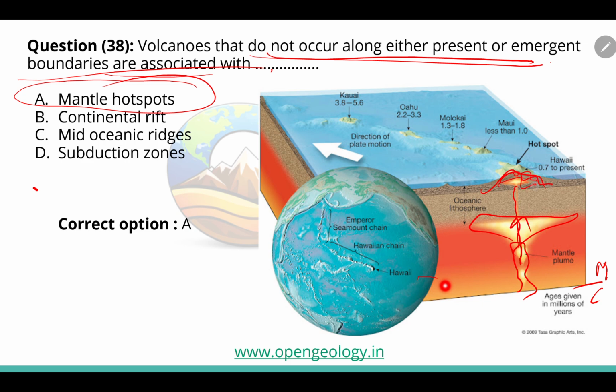So this is an example of non-boundary volcanism. The Hawaiian chain is one example of a mantle hotspot or mantle plume. The plate is continuously moving, but the hotspot is stationary, so that is why it forms like a chain.